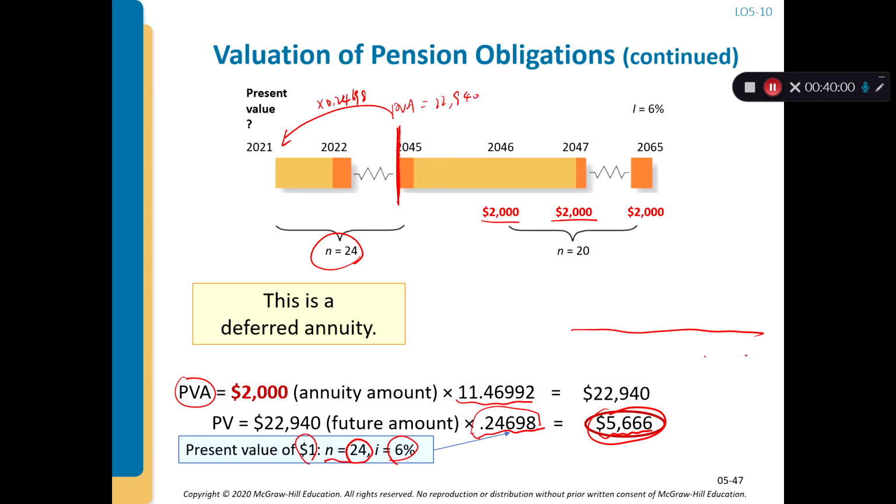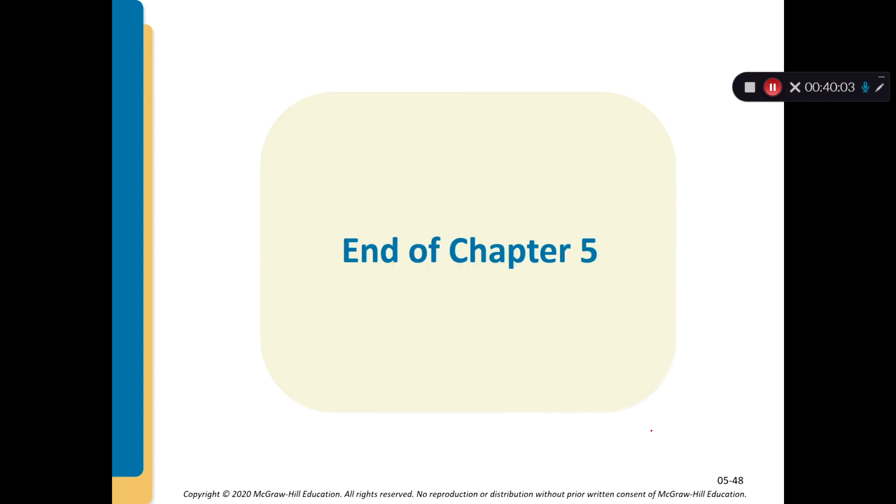Okay, so now we finish chapter 5. First of all, there's the present value of $1, a single amount, right? And there's the present value of an ordinary annuity and the present value of an annuity due. These are three totally different concepts, but the trick and the play of all of them is the same. And I hope from LearnSmart and my lecture recording, you can have a bigger idea about what's going on. And then during class, we're going to do more specific exercises. So I will see you guys in class. Thank you very much.